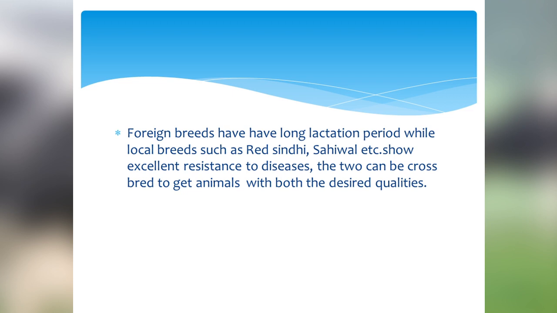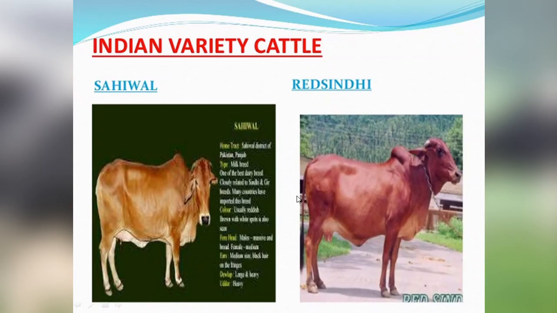The foreign breeds of cows such as Jersey and brown Swiss have a long lactation period, while local varieties of cows such as Red Sindhi and Sahiwal are resistant to diseases. So these two can be crossbred to get animals with both the desired qualities.